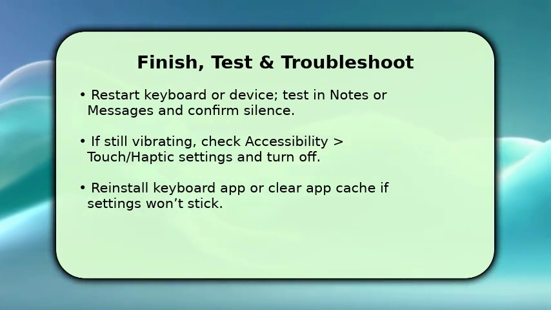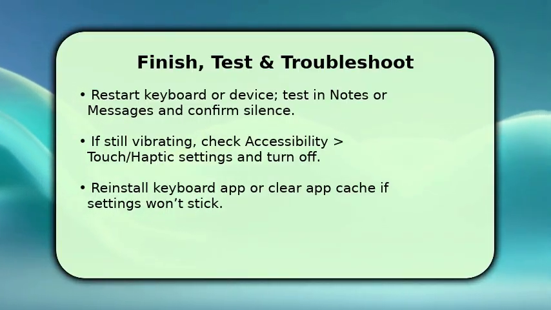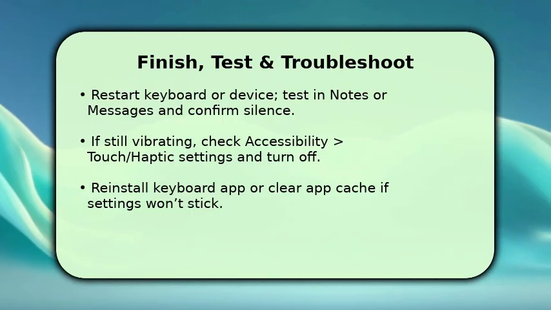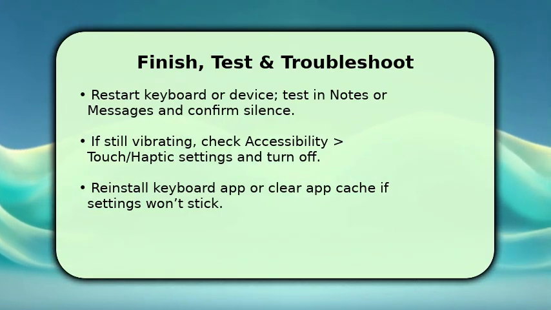If you still feel haptics, check Accessibility, Touch or Haptics, and ensure those system-level features are off. Sometimes accessibility overrides keyboard settings. Finally, if settings won't stick, clear the keyboard app cache or reinstall the keyboard app. That usually resolves corrupted preferences and restores silent typing.